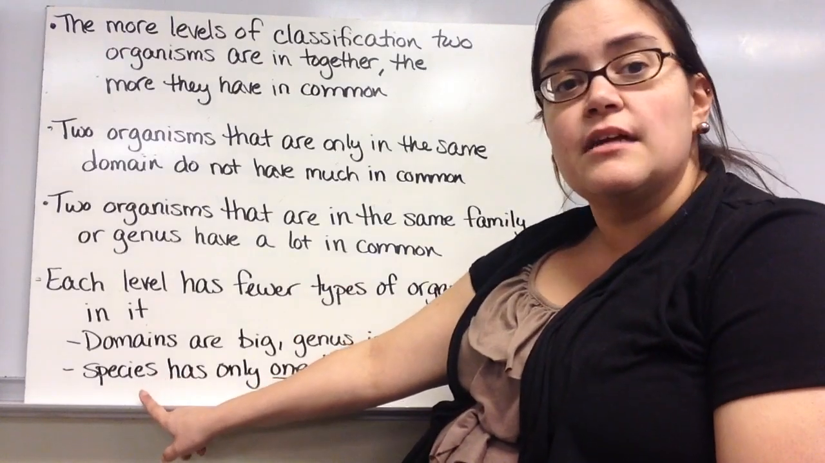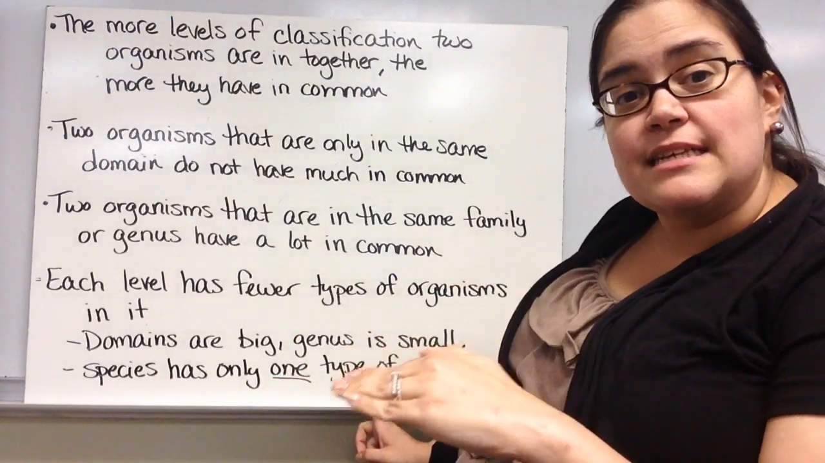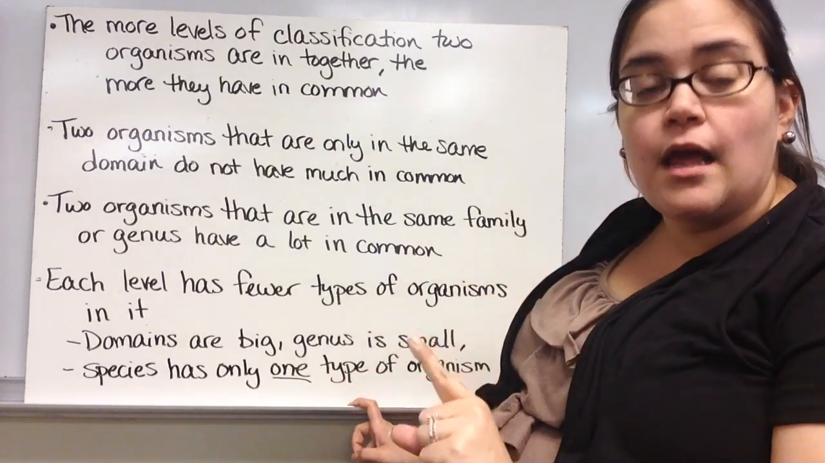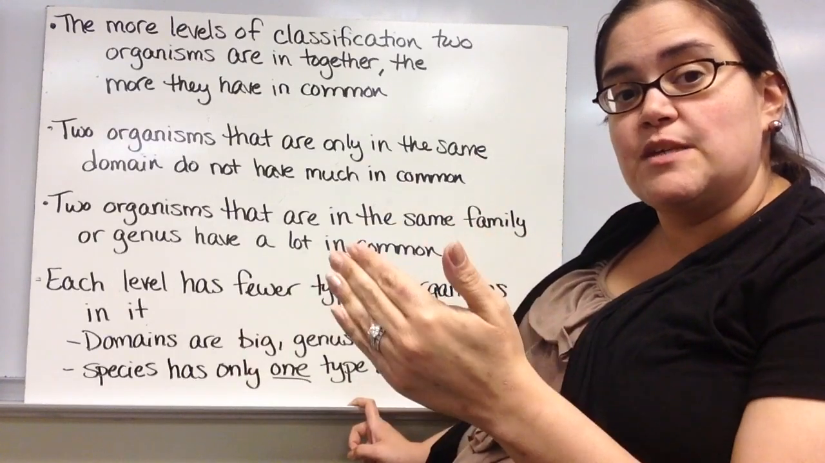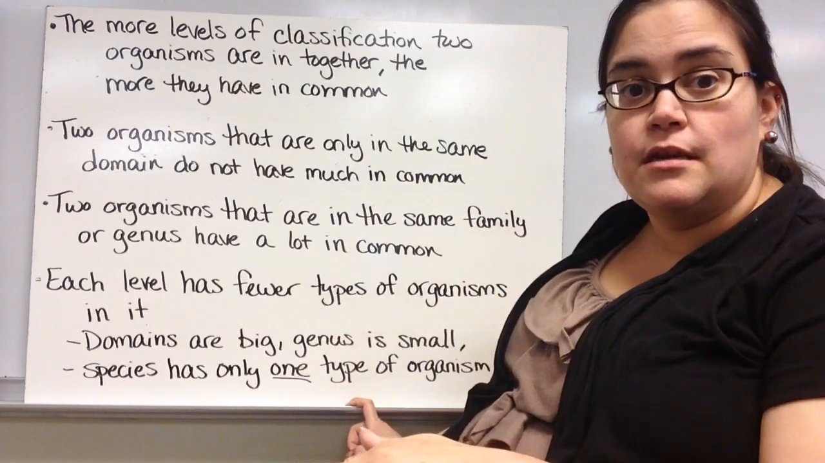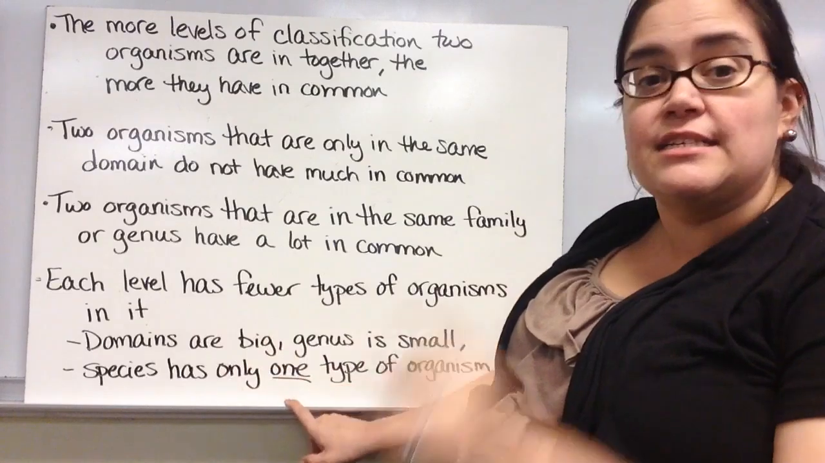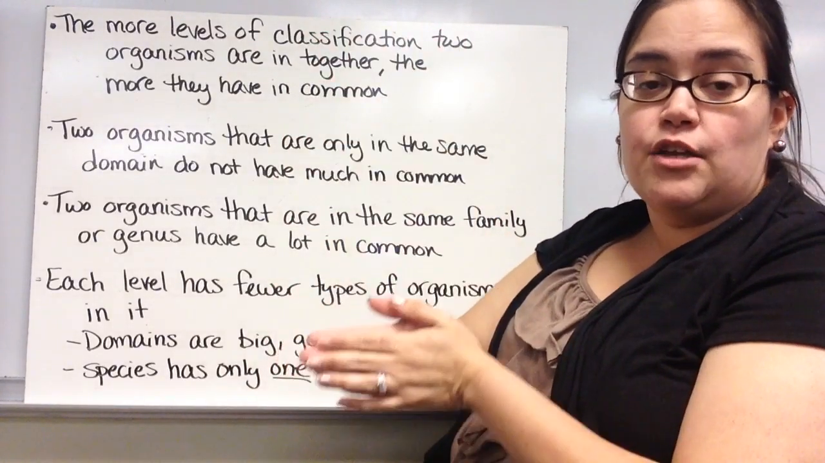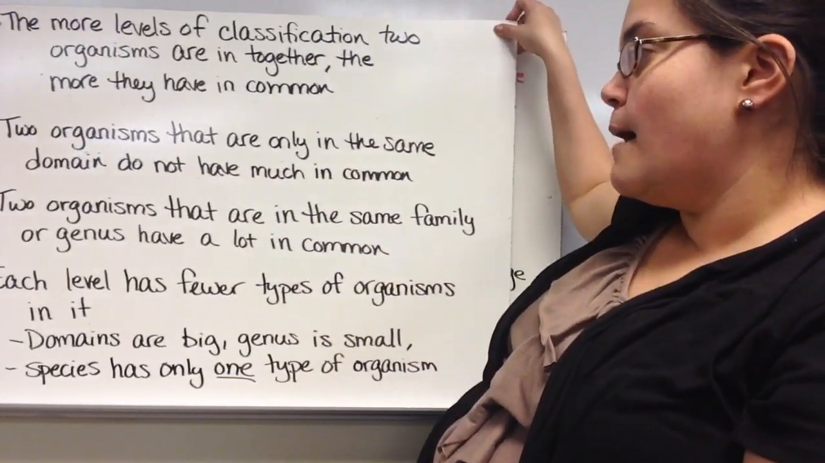But species has only 1 type of organism. By the time you get down to that species level, that is only 1 type of penguin, an emperor penguin. Once you get down to the sapiens, like we are Homo sapiens, that's our genus and species. The species of sapiens is only humans. Only humans, okay? So domains are huge and species, there's just 1. As you go down the levels, they taper down and you have very few types of organisms per level.